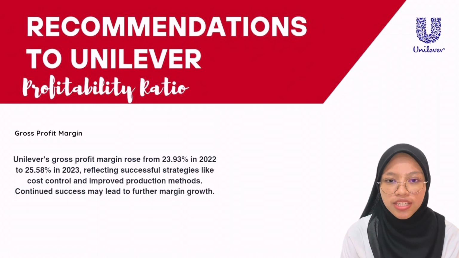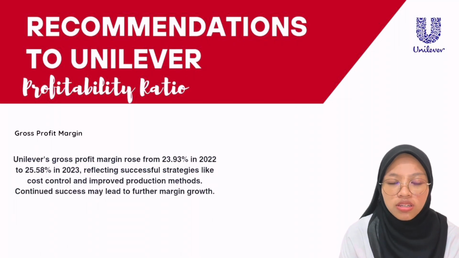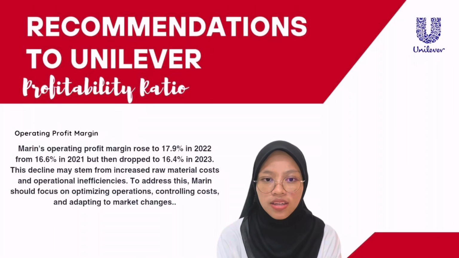The second last recommendation to Unilever is the profitability ratio. First, gross profit margin. From 2022 to 2023, Unilever's gross profit margin increased from 23.93% to 24.11%. Next, profitability ratio, operating profit margin.